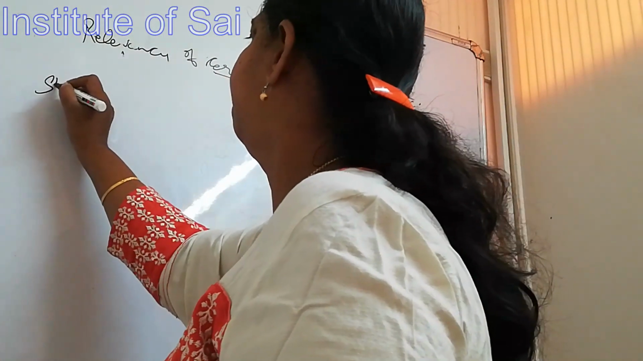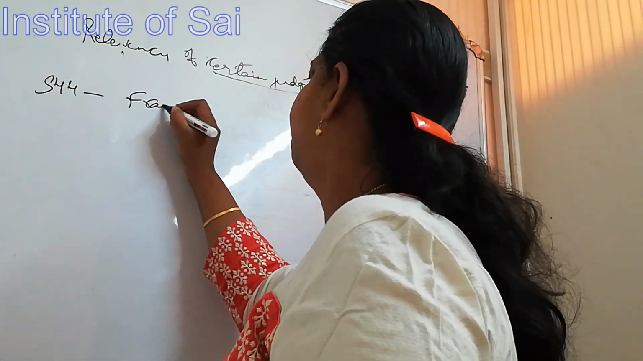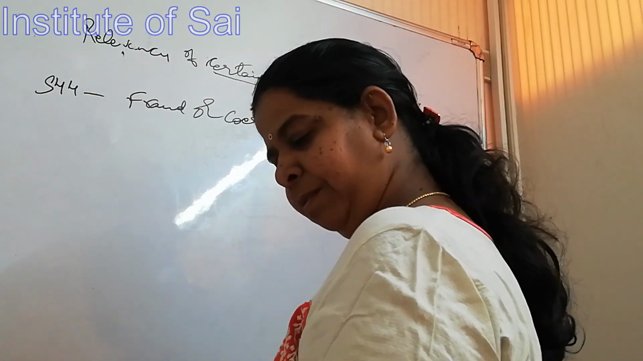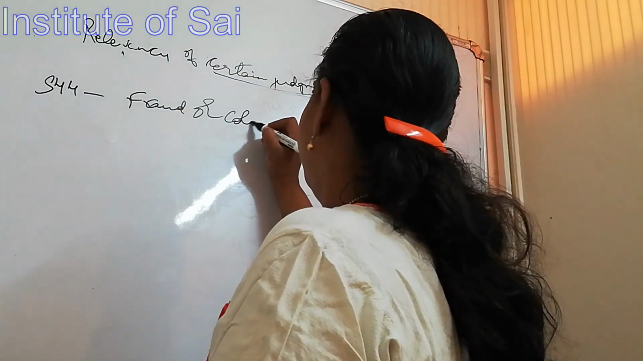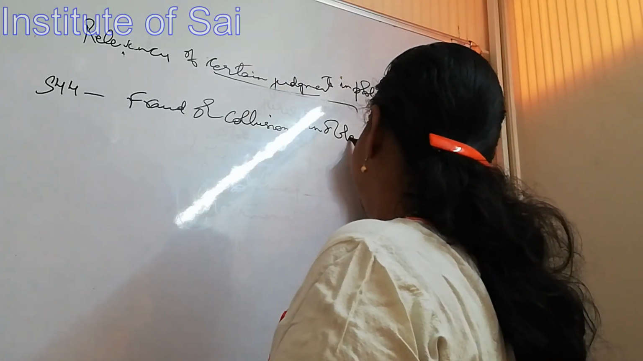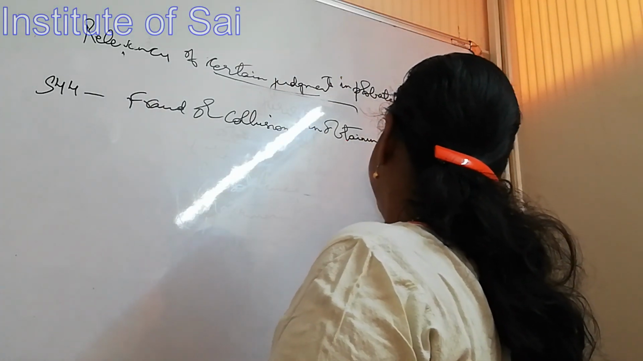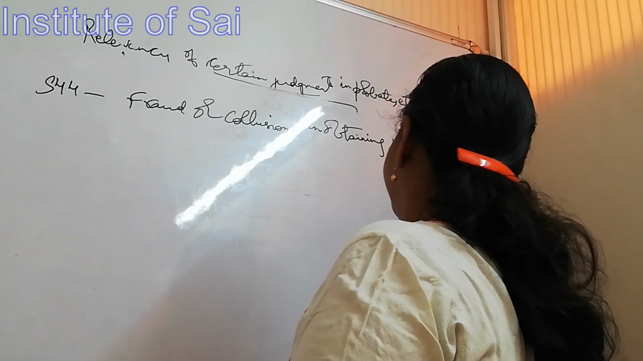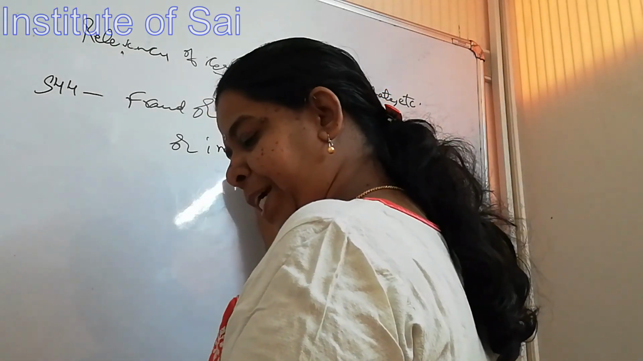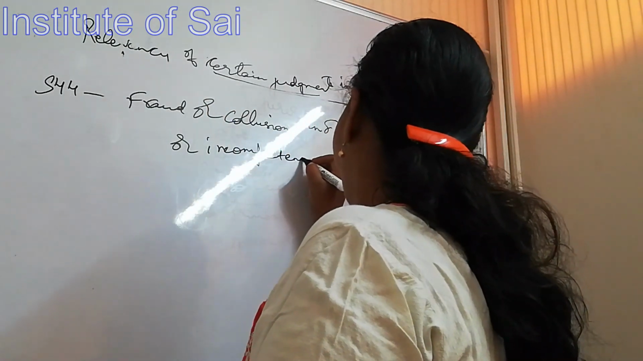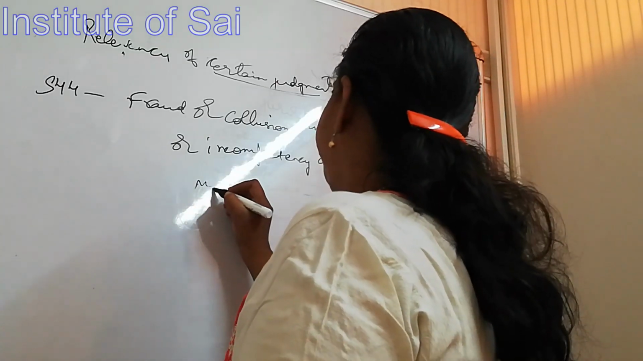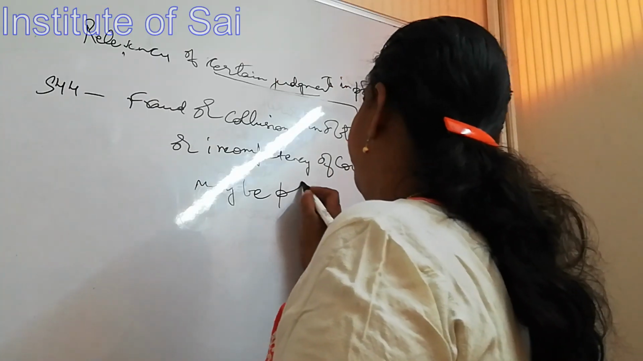Section 44. Fraud or collusion, I am sorry. Fraud or collusion in obtaining judgments or incompetency of court may be proved.